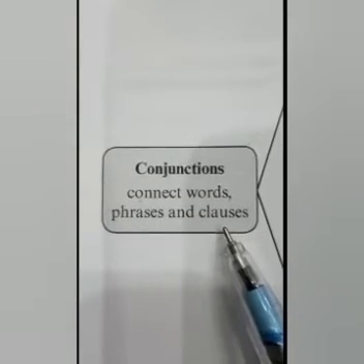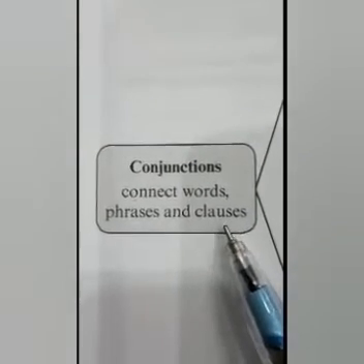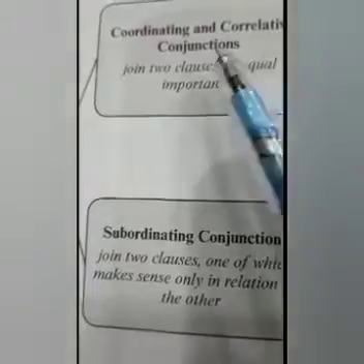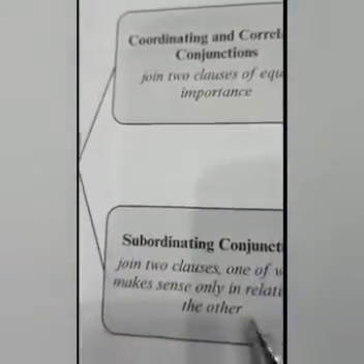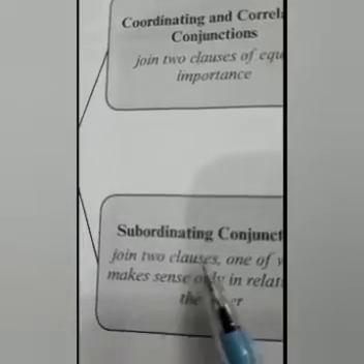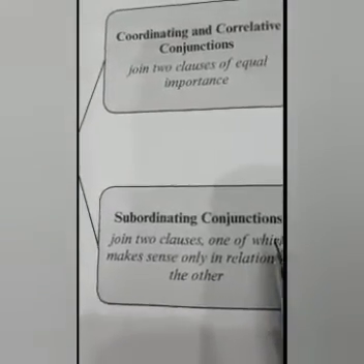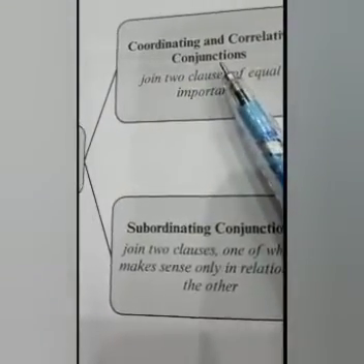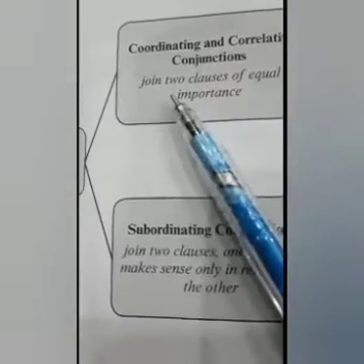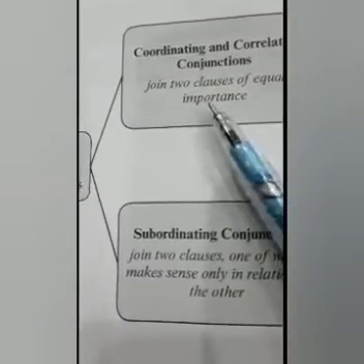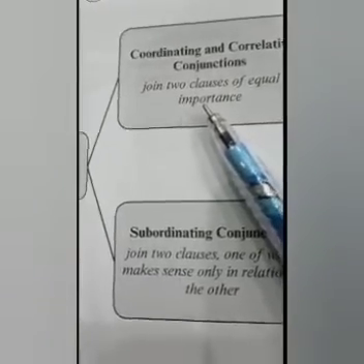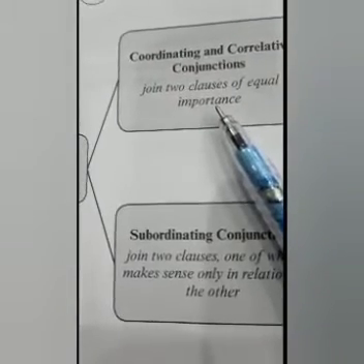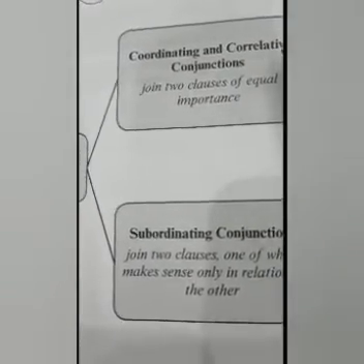Now there are three types of conjunctions. The three types of conjunctions are coordinating conjunctions and correlative conjunctions. Then the third one is subordinating conjunctions. Now, what is the role of coordinating and correlative conjunctions? They join two clauses of equal importance. I repeat, they join two clauses of equal importance. It applies for correlative conjunctions also.